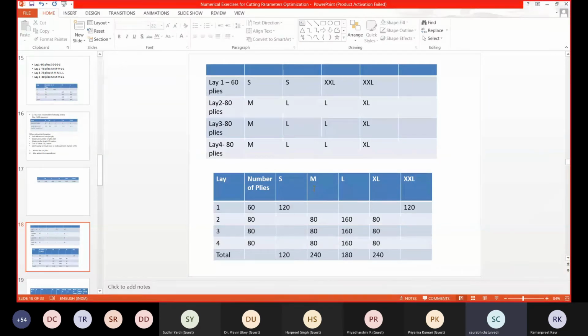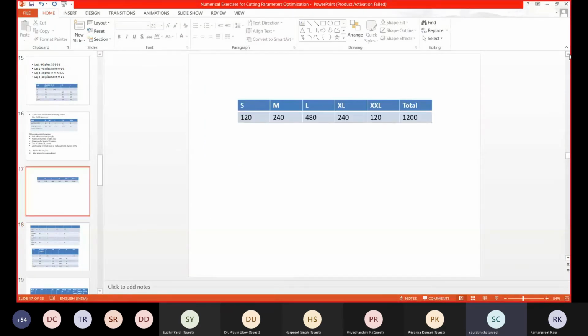First, I have taken the ratio. Again, it's all in the ratio. In case you see medium, large, and XL, they are in the ratio 1:2:1. So this I can take out 1. Now this is in ratio 1:1:1.